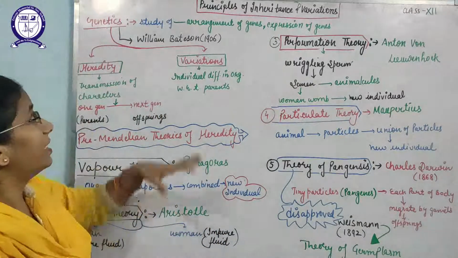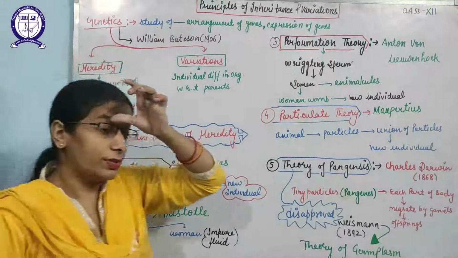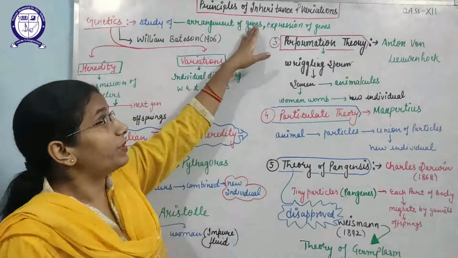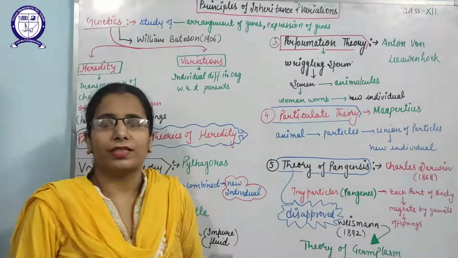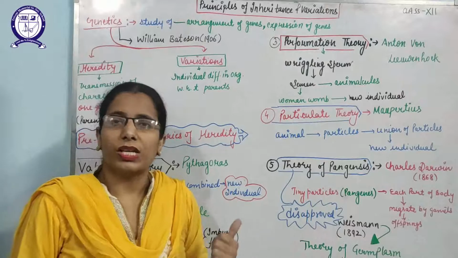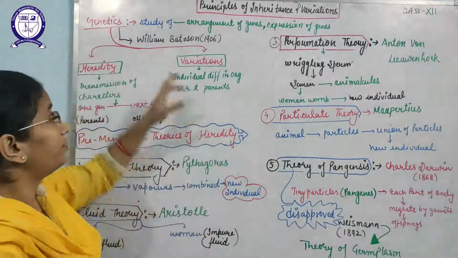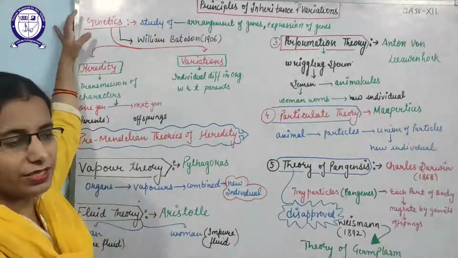So what is genetics? There are three chapters in genetics. First is principle of inheritance and variation, second is molecular basis of inheritance, and third is evolution. So today we are going to start the first unit. What is genetics?